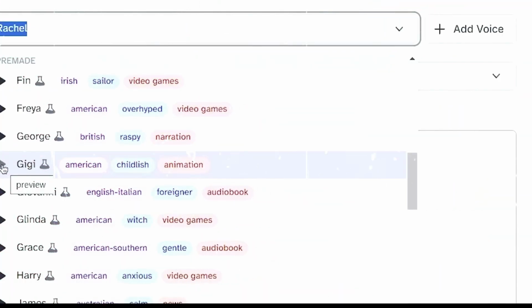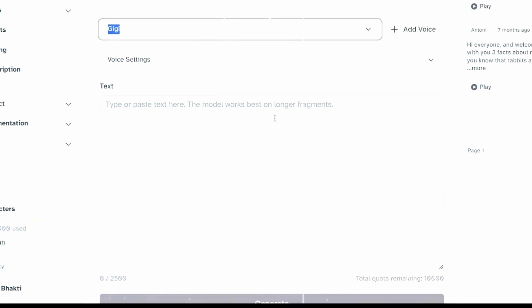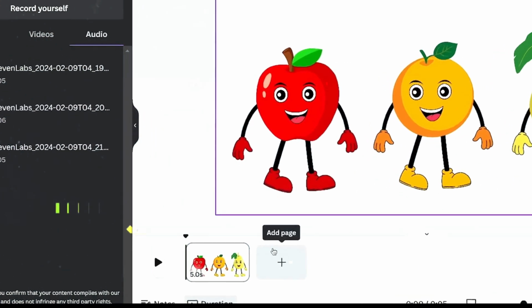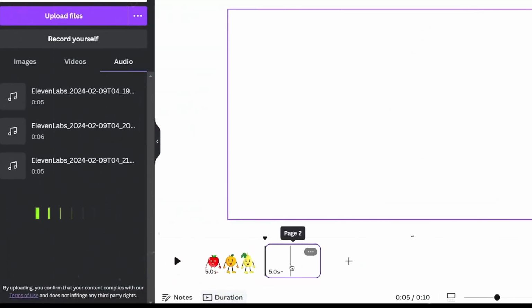If your script requires different voices for different sections, repeat this process for each part of the script, ensuring to use different voices if needed. Once you have all your voiceovers ready, it's time to return to Canva. Upload all the files you've previously downloaded, including the voiceovers and animations.